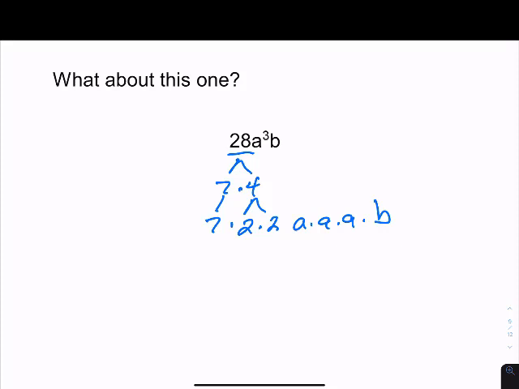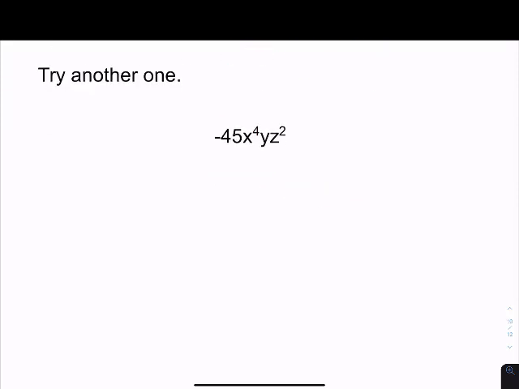So how would you type this one into our form? You would type the numbers in numerical order. So you would write 2 times 2 times 7, and then times a times a times a times b. So the numbers go in number order, and the letters go in alphabetical order. So let me give you one more and have you try this one on your own. So pause the video and try this one.